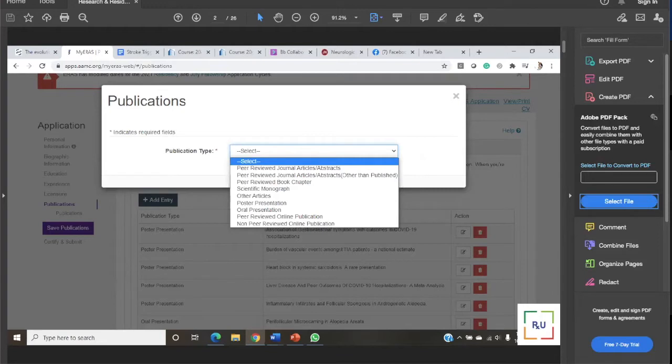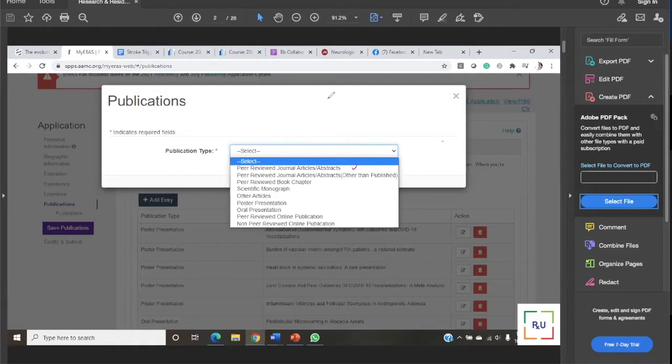Now, the fundamental thing which you need to understand today is, whenever people ask us what is the difference, which section should we choose? Should we choose peer-reviewed journal article and abstract, should we choose poster presentation, or should we choose both categories? So I just want to make a few things clear.